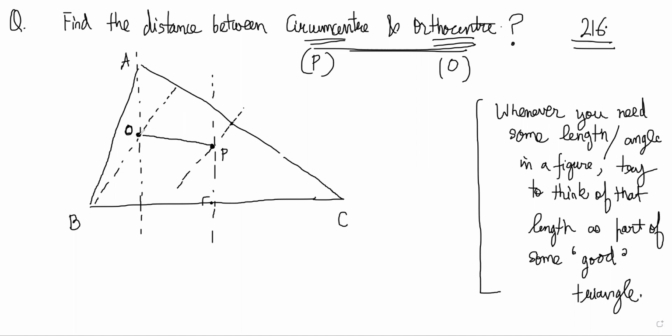So right now, we need the length OP, but OP is hanging in air, right? It is not connected to anything. It is not part of anything, right? So if I want to find OP directly right now, there is no way to even think about finding it. The way to do it would be, can we make OP part of some nice triangle, some triangle where we know some stuff? One obvious way to do that would be to just connect A to O with line AO and join A to P, right?